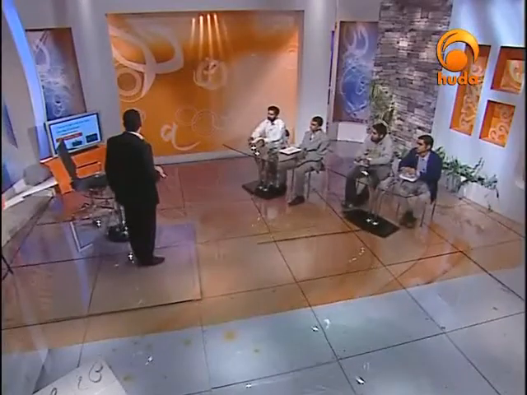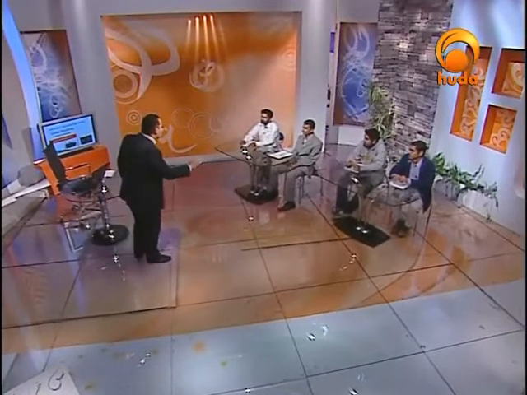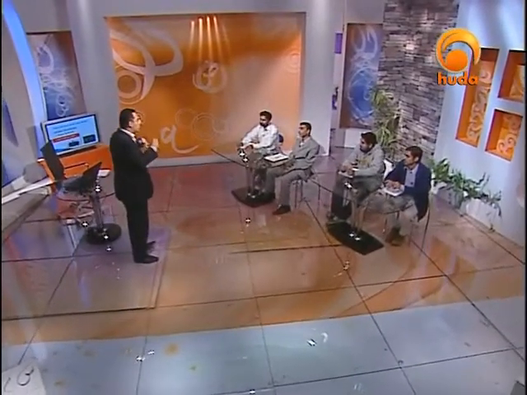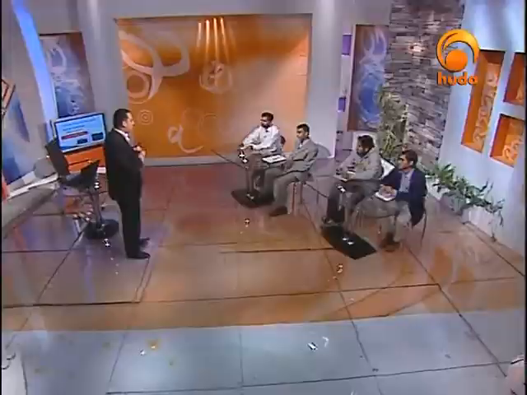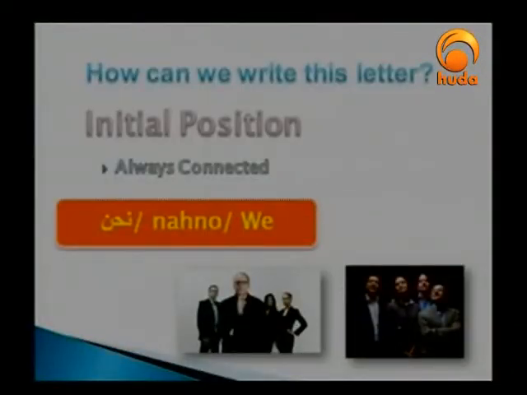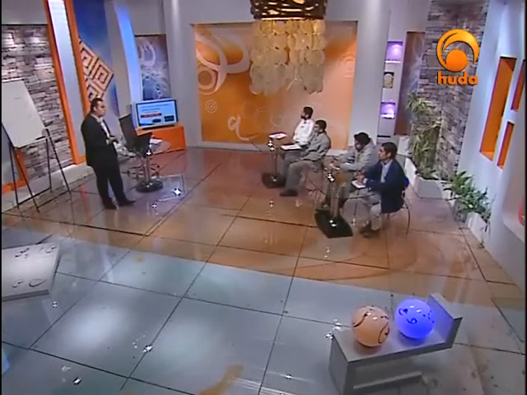Okay, now let's get back to noon when it comes to initial position. I would say that in initial position it's always connected, like the pronoun nahnu. I think we did not discuss so far the pronouns in the Arabic language, or the adjectives, the nouns, and the verbs. In the second part, special episodes for learning Arabic, we can discuss more about that. But just to give you an example for noon in initial position, it's always connected, like nahnu, which means we.